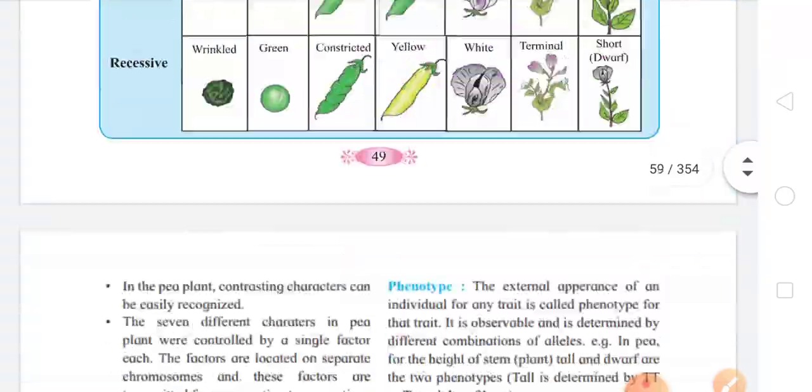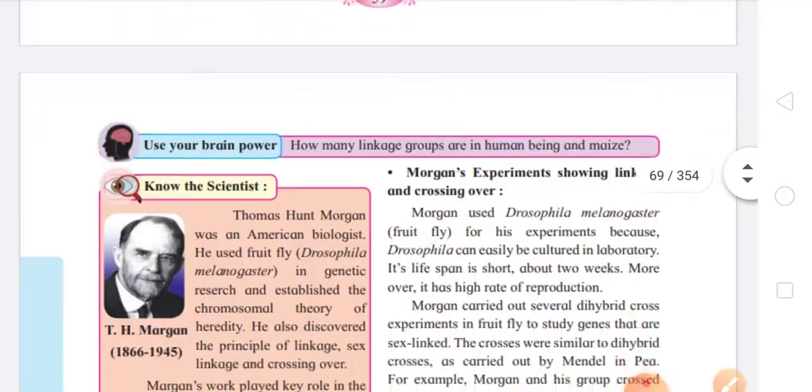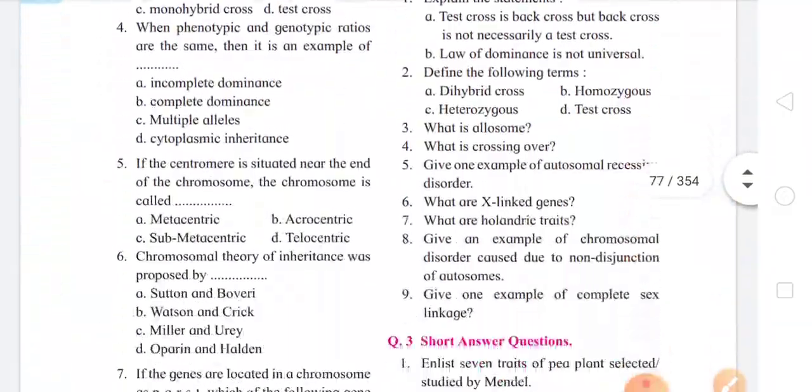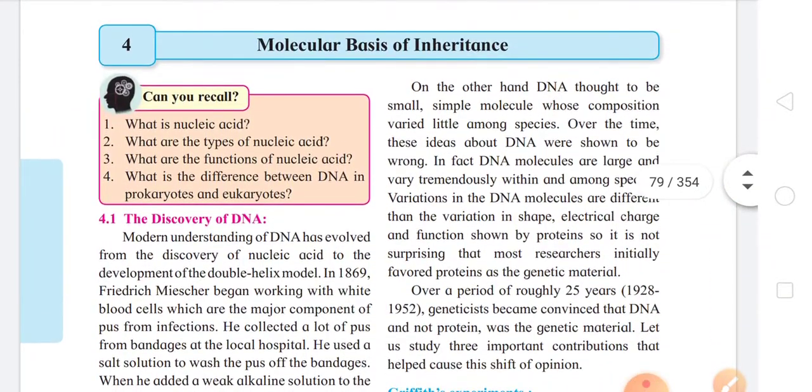Okay. Same goes with the fourth chapter. Please come to the fourth chapter, which is Molecular Basis of Inheritance. So page number 70, chapter 4, Molecular Basis of Inheritance. Again, no topic, no portion from this chapter is being deleted or reduced. So everything from this chapter is considered to be evaluative. That means you have to study the third and the fourth chapter thoroughly, completely.